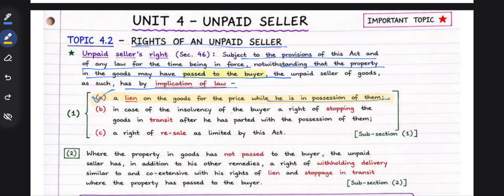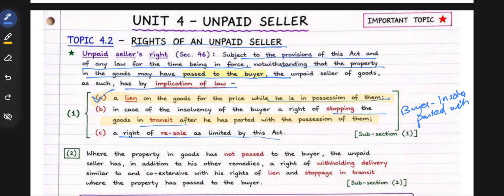In case of insolvency of the buyer, he has a right of stopping the goods in transit after he has parted with the possession of them. So once he understands that the buyer has become insolvent and he has parted with the possession of the goods, then he has the right of stoppage in transit, to stop the goods in transit.